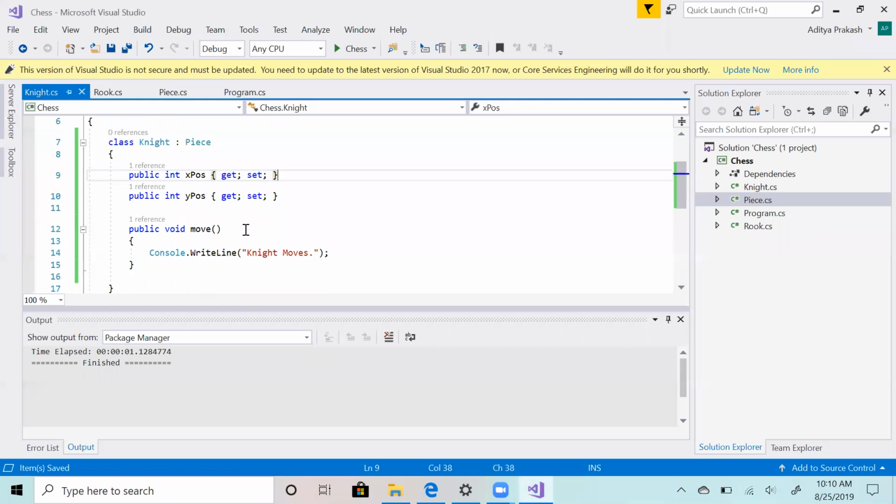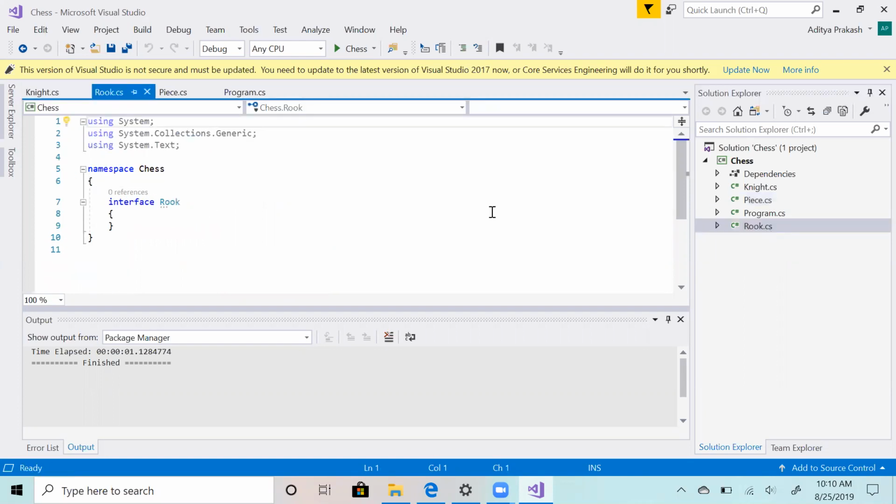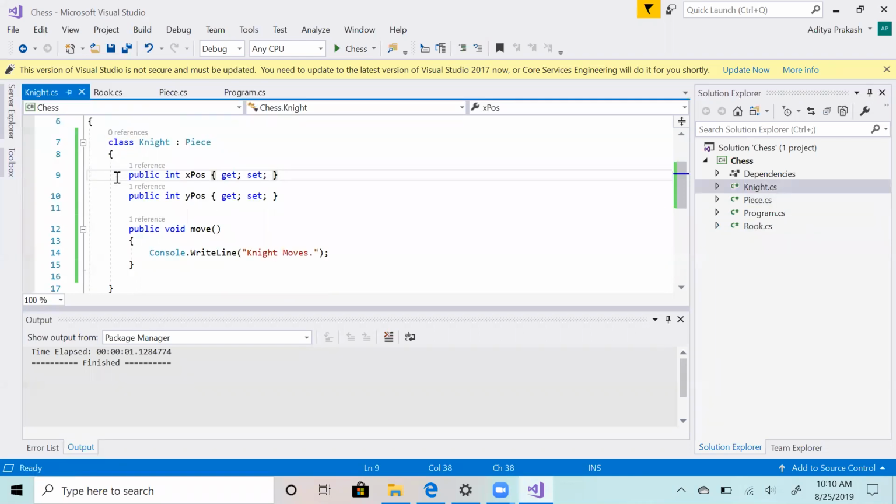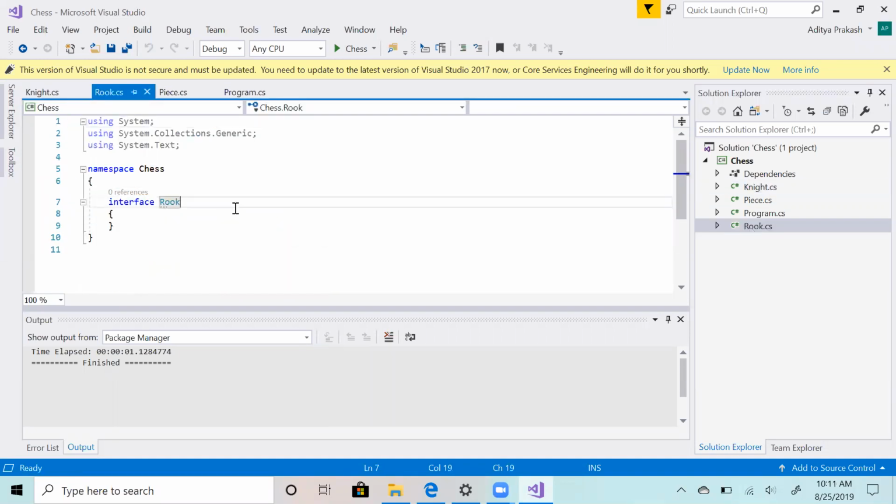Right. So this is how you define an interface. And now we will come to what abstraction is. So we will just copy paste this thing into Rook. Now, I'll just explain the same thing as before. When you create Piece, you will see that it is an interface, so it's a class.